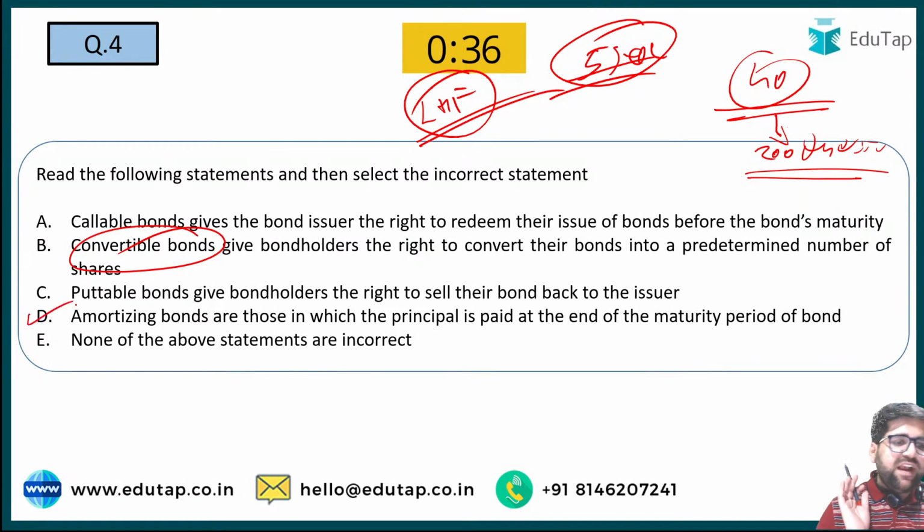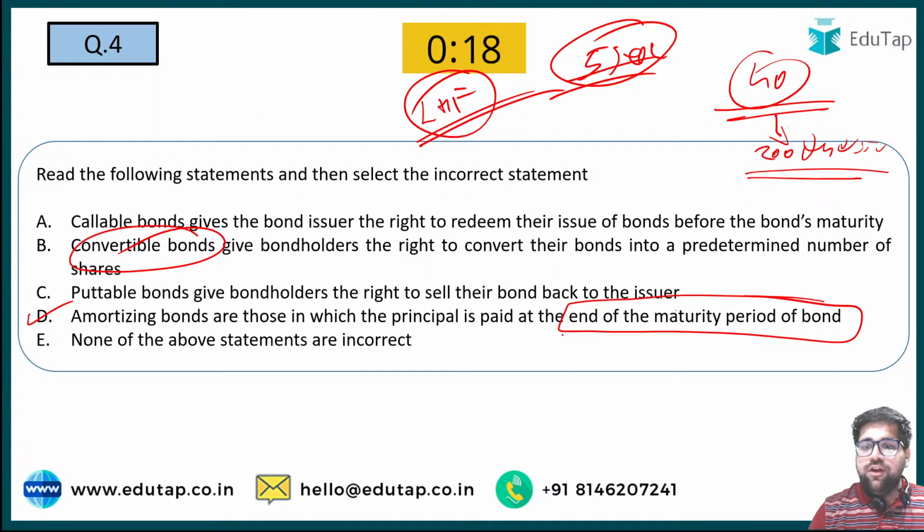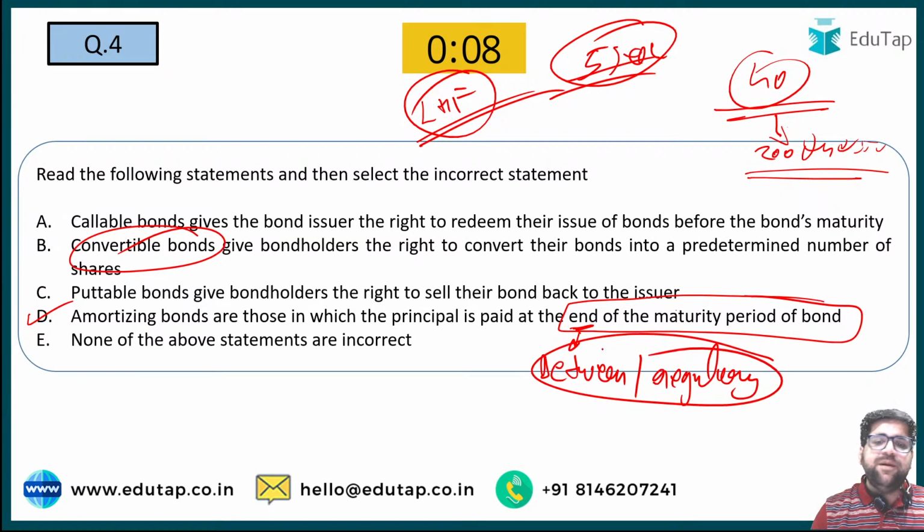Can someone tell me why D is incorrect? If you are just copying answers from the chat box, then it will be really difficult. Why is D incorrect? Sonia is also going with D. Okay, see, D is incorrect because the later part of the statement is incorrect. These are not paid at the end of maturity. These are paid between the maturities, or you can say they are paid regularly. So that's why statement D was incorrect.